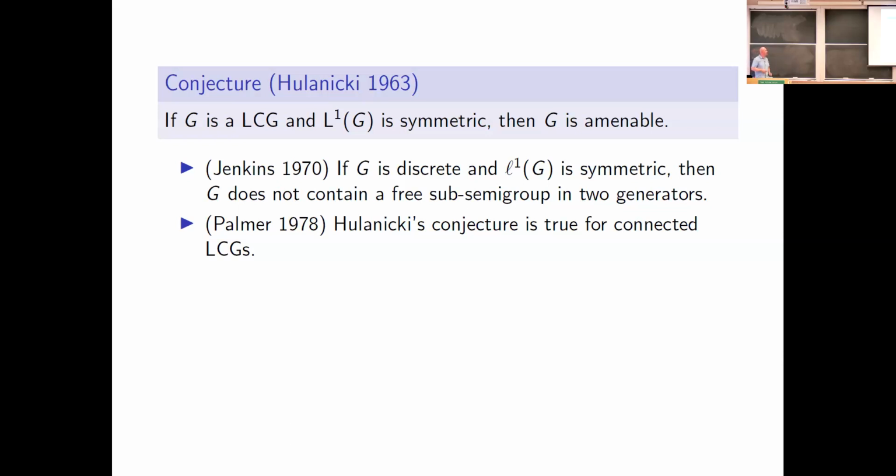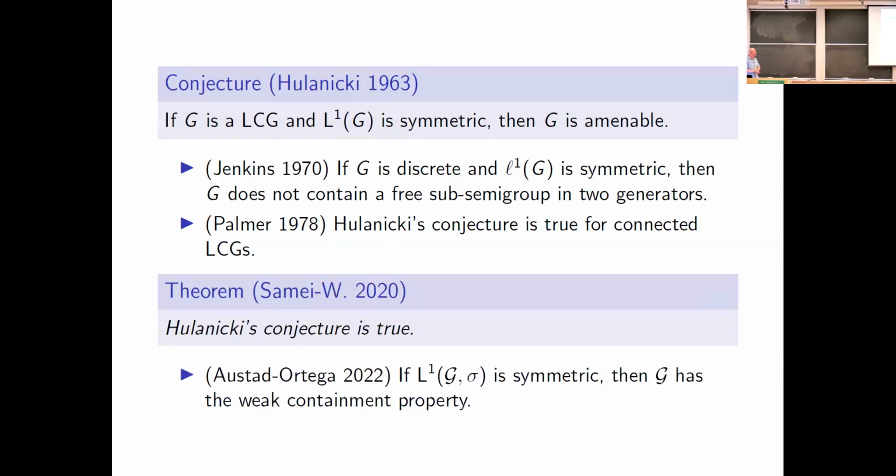So in 1970, Jenkins showed that if the group algebra is symmetric and the group is discrete, then the group cannot contain a free subsemigroup on two generators. In particular, if your group contains a copy of the free group, it's not symmetric. Okay. In 1978, Hulanicki verified this conjecture for connected groups. So completely solved in the case when G is connected. But in the case when G was discrete, it remained open, and there were several other contributions in the meantime, which I haven't mentioned here.